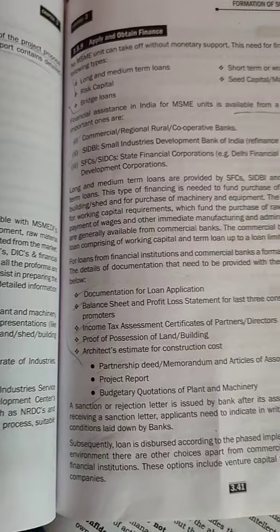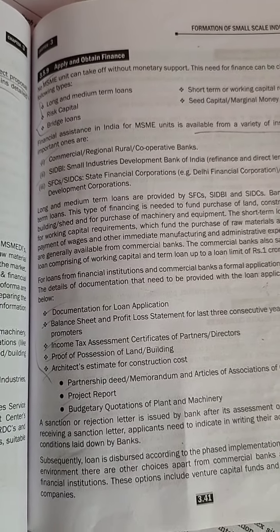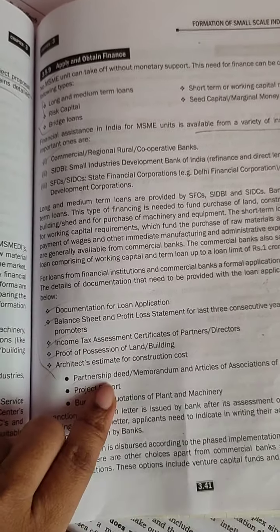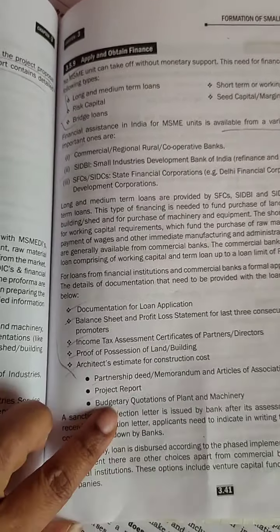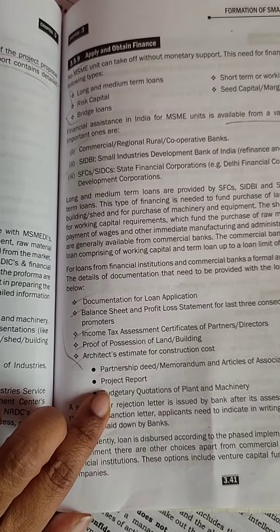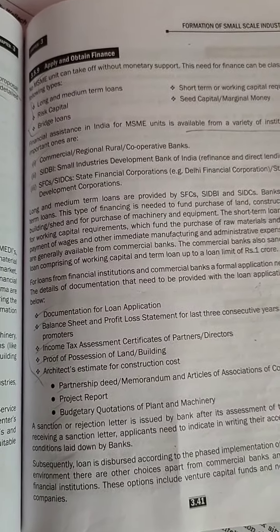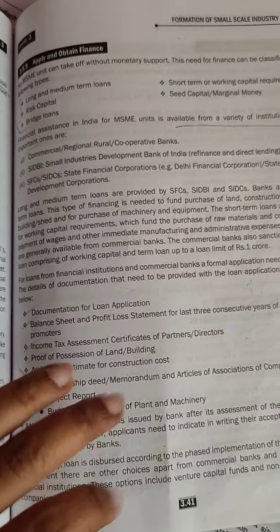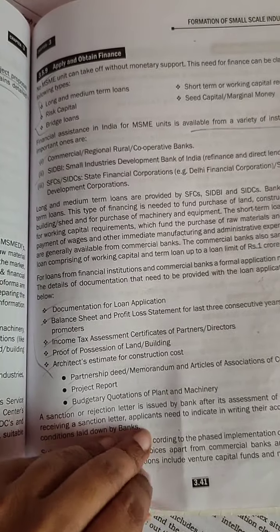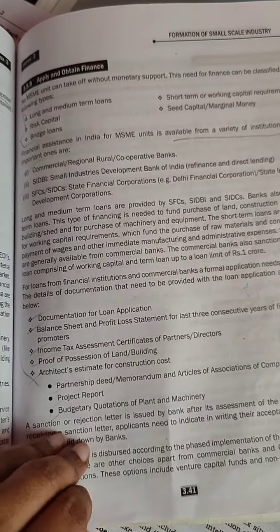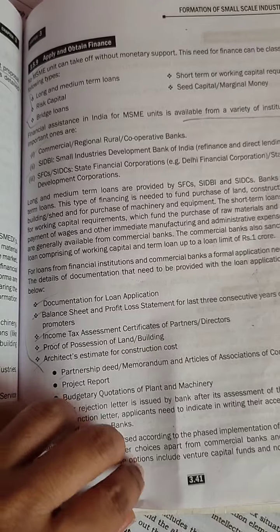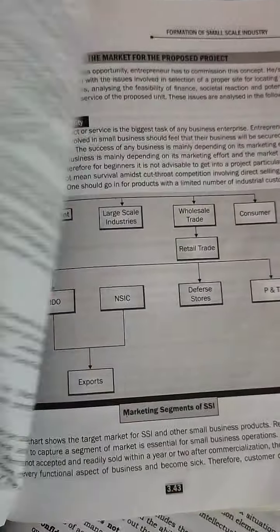Then other than that, your partnership deed or memorandum of association or articles of association. This is in case you are a partnership firm, this is in case you are a joint stock company. Then the project report, see I told you how important the project report is. Then the budgetary quotations of plant and machinery. So all this you need to submit, because these are the areas where you will require your financial support. So this has to be made a mention in order to apply for your finance.